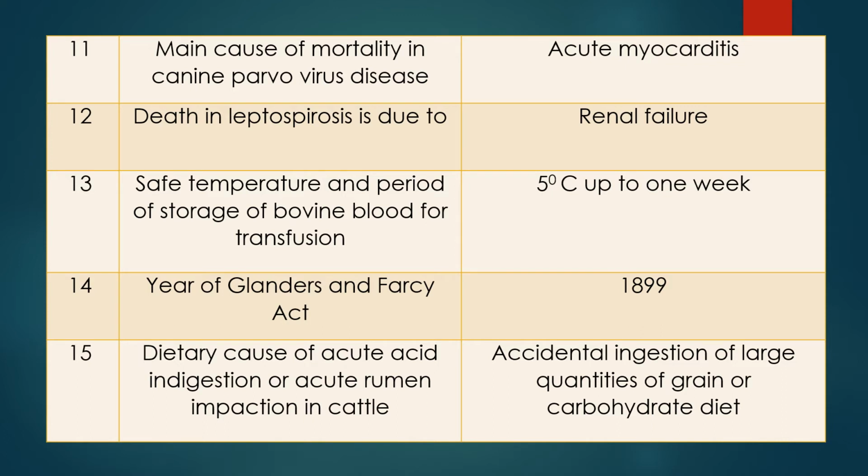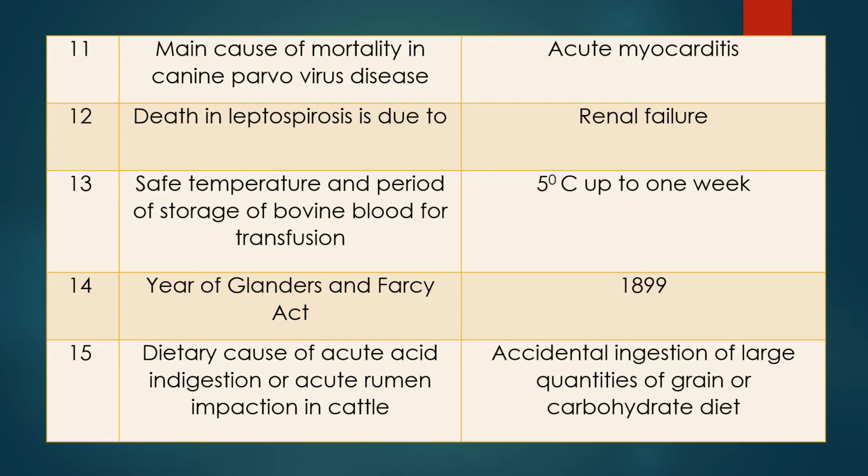Question 15. Dietary cause of acute acid indigestion or acute rumen infection in cattle. This is a very important question. The answer is accidental ingestion of large quantities of grain or carbohydrate rich diet. Here there is accidental ingestion.